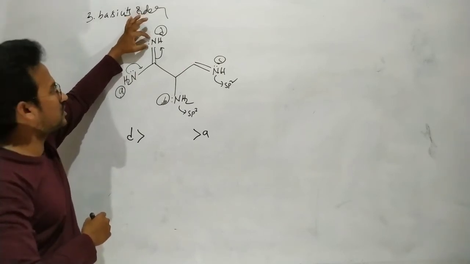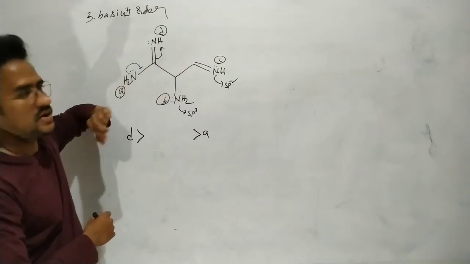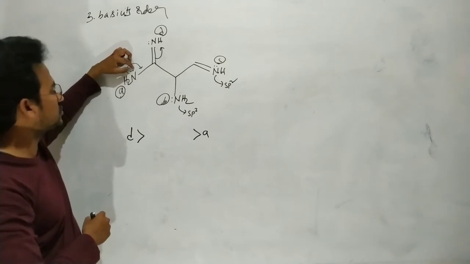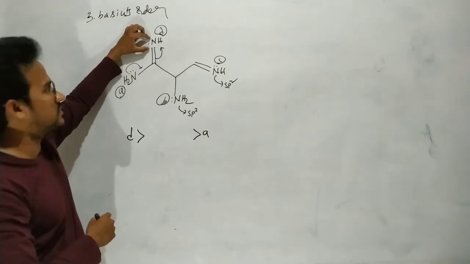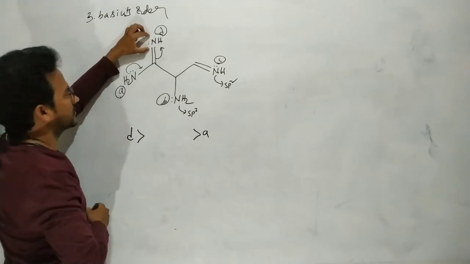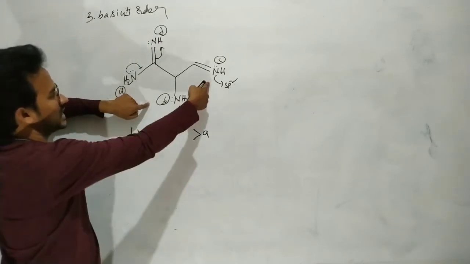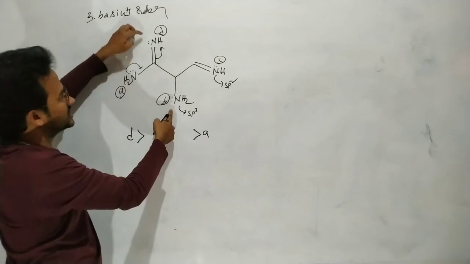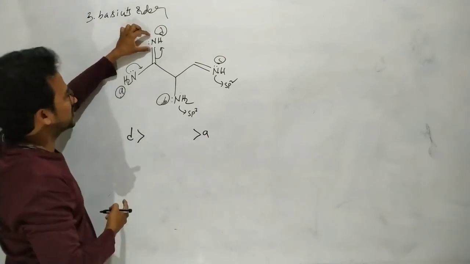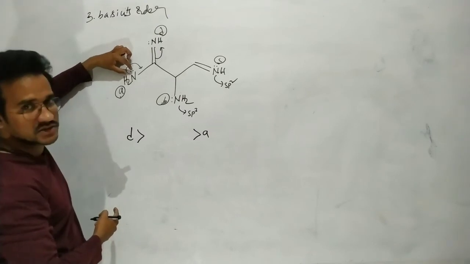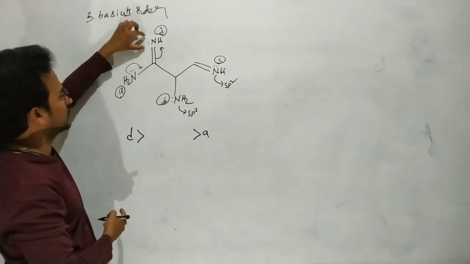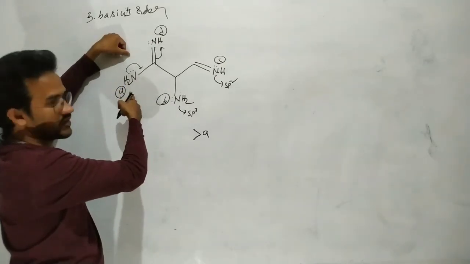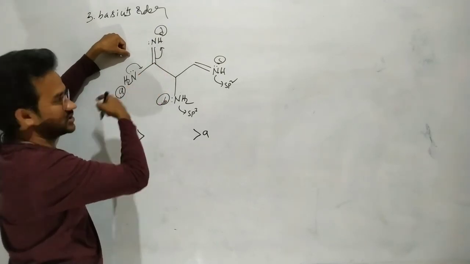Because these are localized, but here, by the donating nature of NH2, the electron density increases very much. That's why D is more basic. Next, among the localized ones, B, even though it is an sp2 nitrogen, is more basic because the electron density on this nitrogen is enhanced by the NH2 donating nature. The one whose electrons are involved in resonance is the least basic, because their availability for donation decreases.